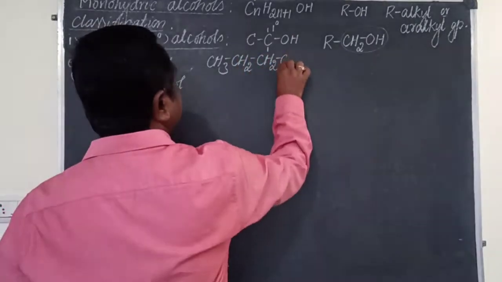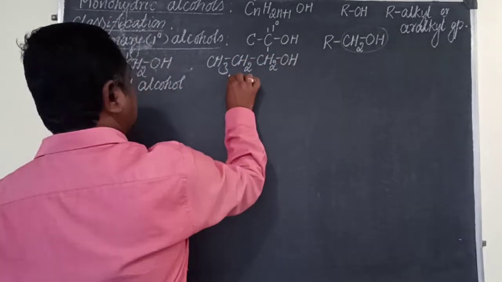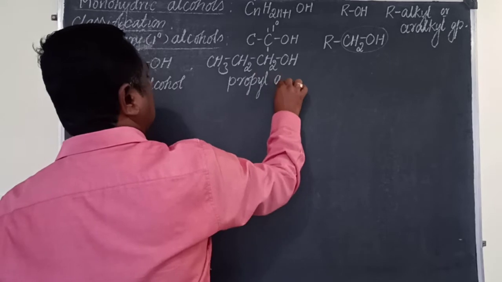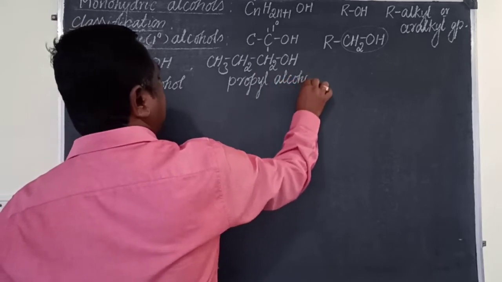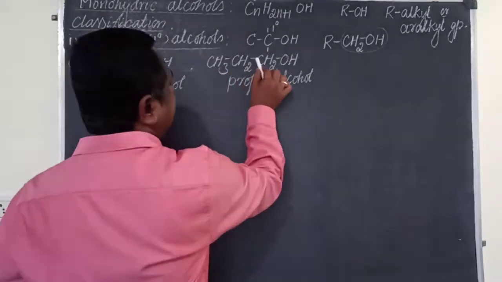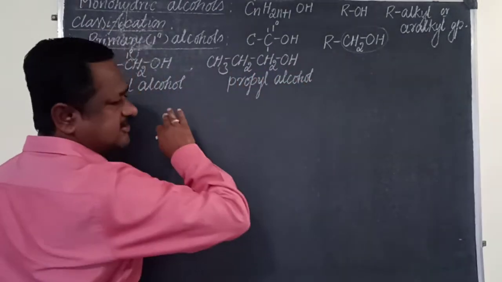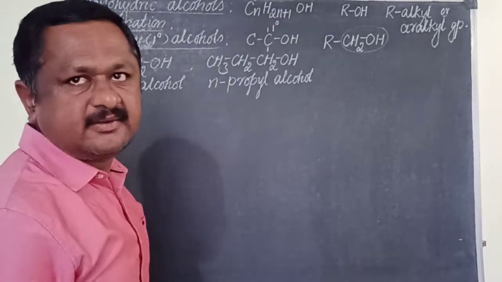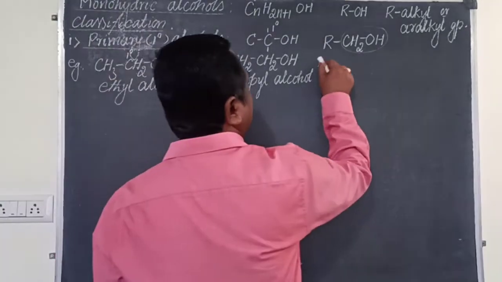What is this? 3 carbon atom. ಇದು propyl alcohol. ಇವೆಲ್ಲ ಕಾಮನ್ ನೇಮ್ಸ್. ಹಾಗಾದ್ರೆ ಕಾಮನ್ ನೇಮಿಂಗಲ್ಲಿ ಏನು ಪ್ರಿಫಿಕ್ಸ್ ಕೊಡ್ಬೋದು? All the 3 carbons as well as the hydroxyl group are there in the straight chain. ಹಾಗಾದ್ರೆ ಪ್ರಿಫಿಕ್ಸ್ ಏನಂತ ಕೊಡ್ತೀವಿ? N-propyl alcohol.